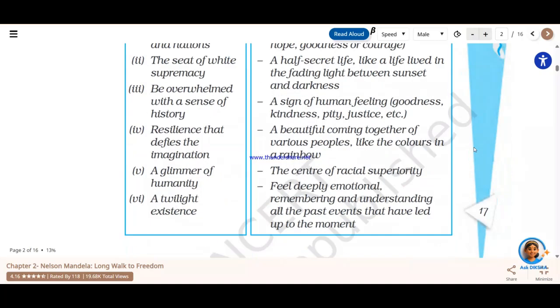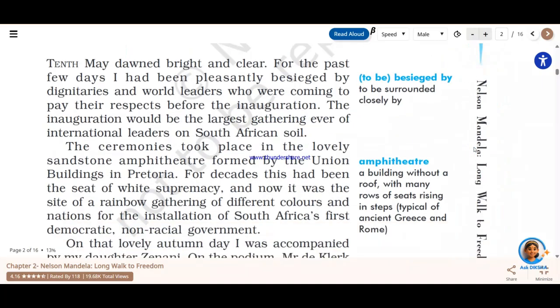Now we will move on into the chapter, where we see that 10th May dawned bright and clear, because that was the day of the inauguration ceremony as Nelson Mandela became the first black president of South Africa. So that was a day of history. It is read and understood by people why it is called a historical day in South Africa.